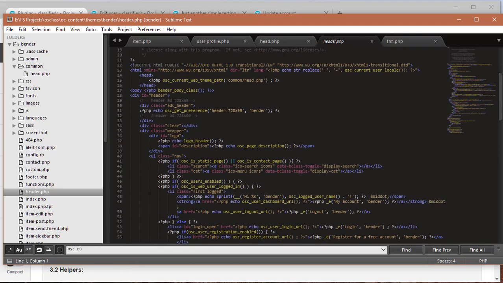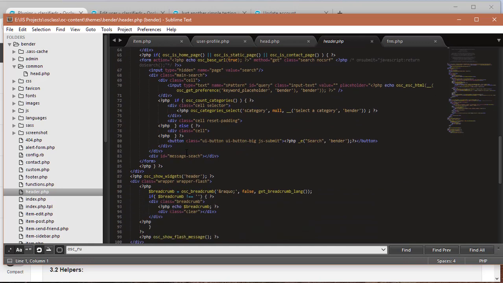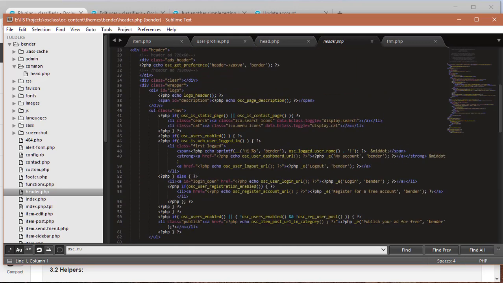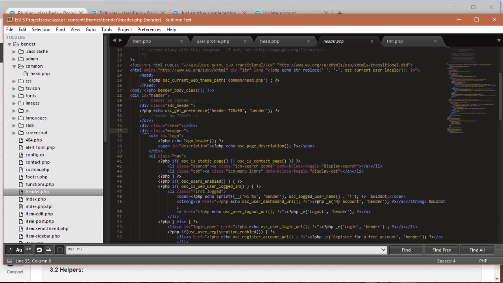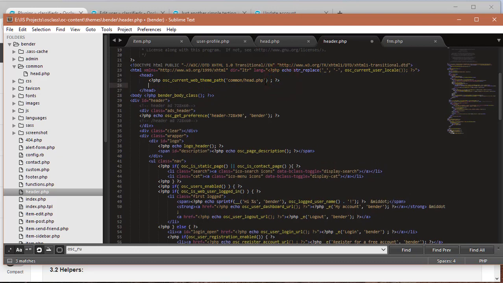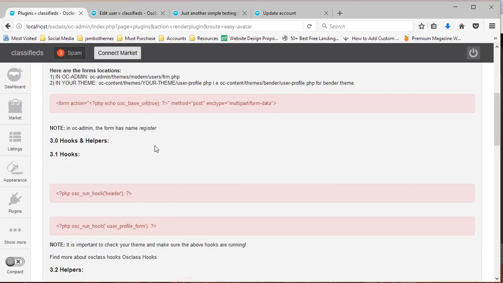Probably I would have taken it and placed it somewhere within the head tags there, and saved it. It will still work. So just make sure you have this hook running within the header section of your theme. It's important. Without that one also, Easy Avatar will not run.